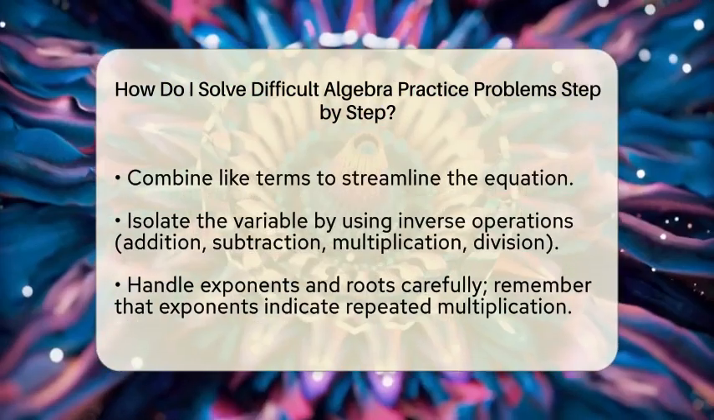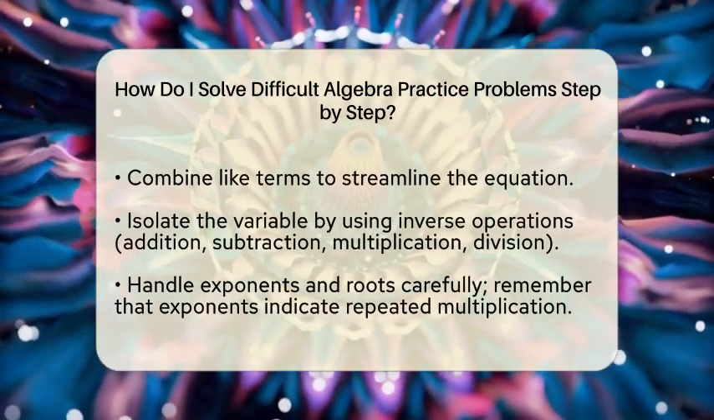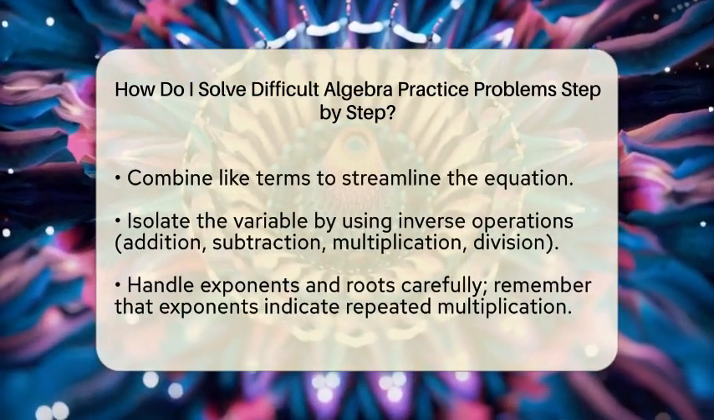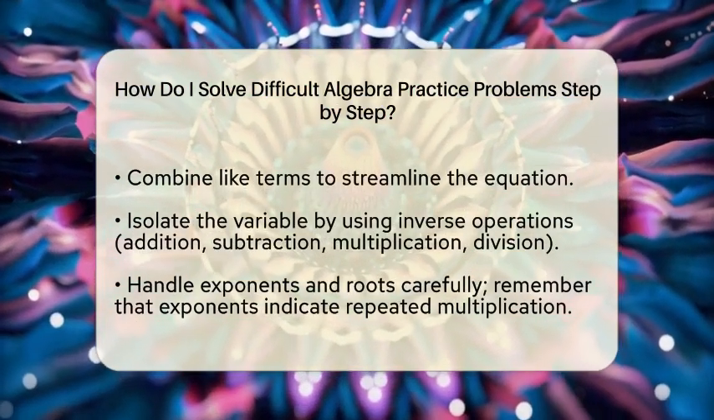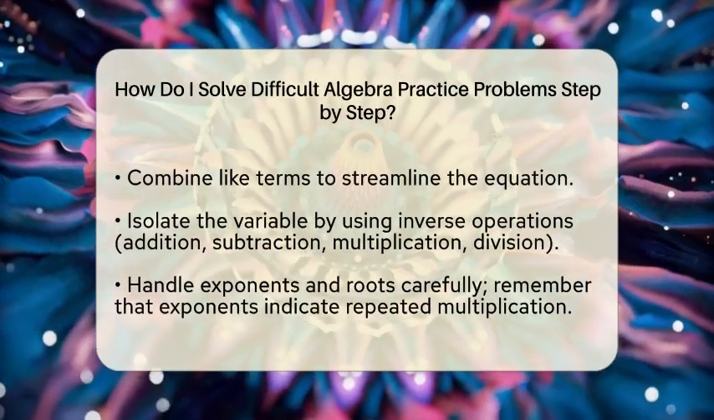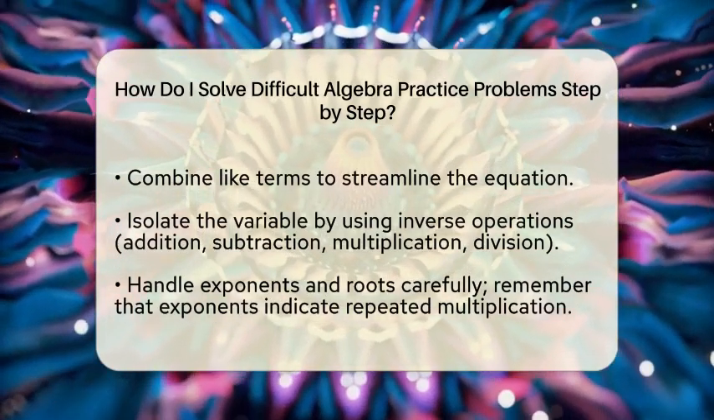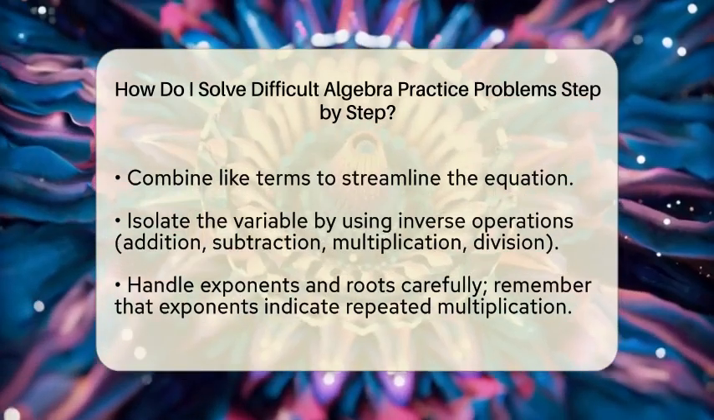Now, focus on isolating the variable you want to solve for. Use inverse operations to undo addition, subtraction, multiplication, or division. If your variable is multiplied by a number, divide both sides by that number to isolate it.